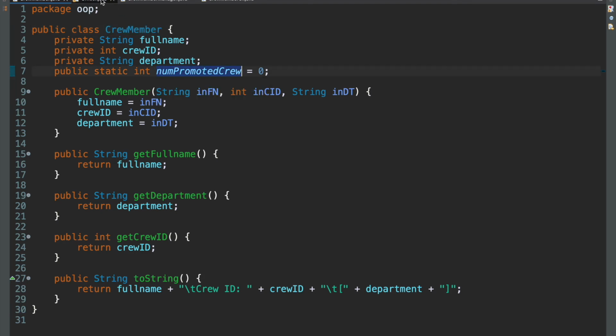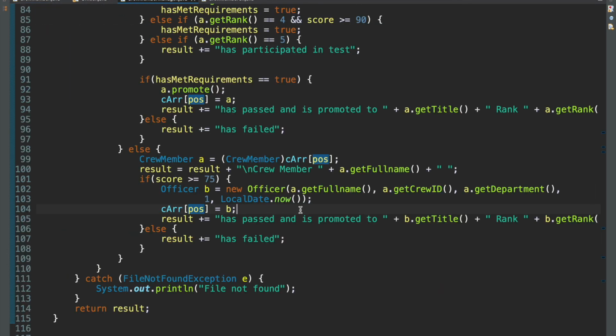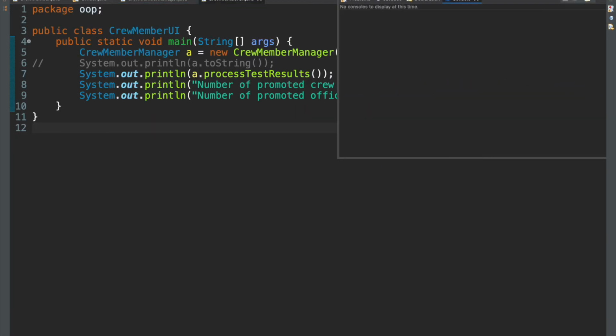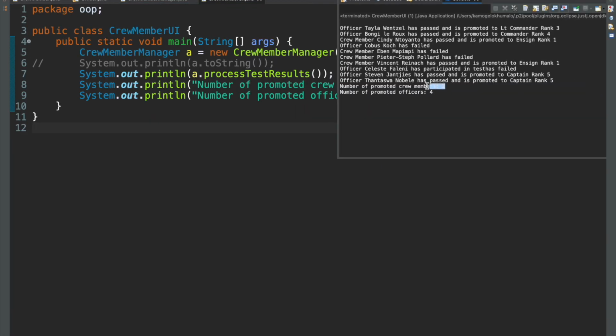So just to quickly fix that error, we now have to say crew member dot non-promoted crew plus plus, and that will fix our issue hopefully. So let's do this again, run, and there we go. That's equal to 2 and that's equal to 4.